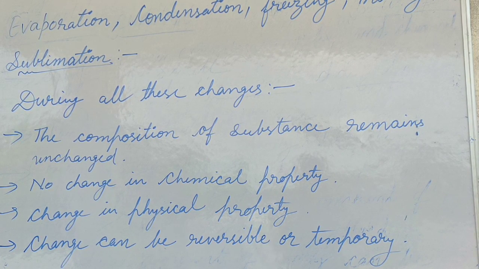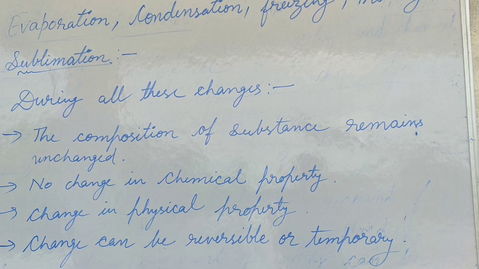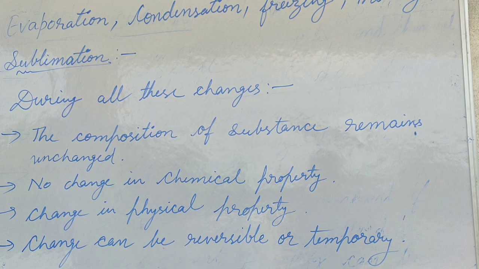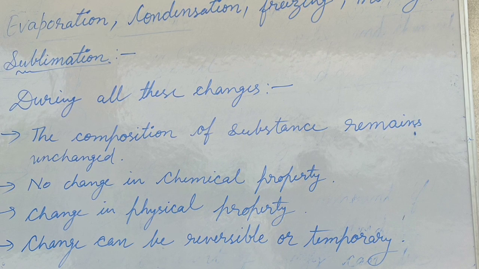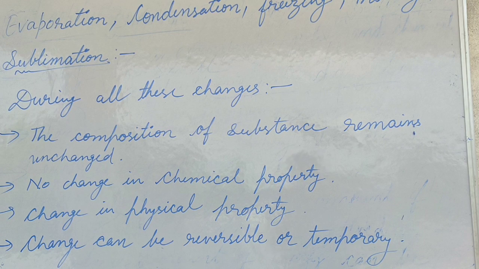We can observe that during these changes, the composition of the substance remains unchanged. There is no change in the chemical properties of the substance. During these changes, we can observe a change in the physical properties of the substance. These changes can be reversed back.